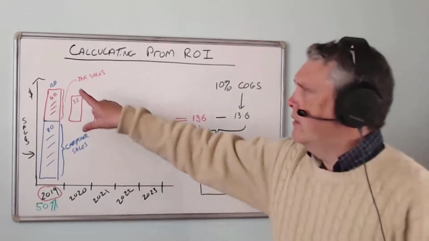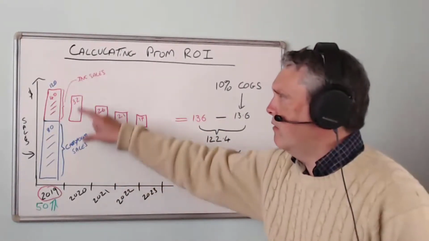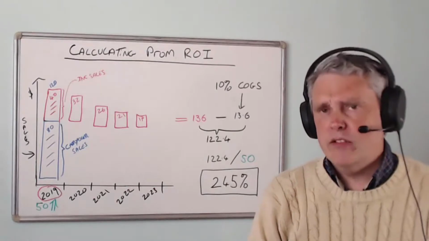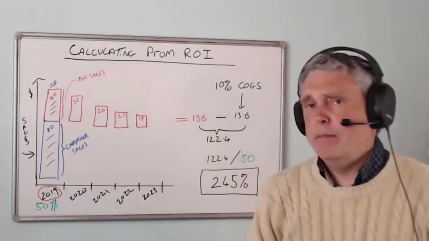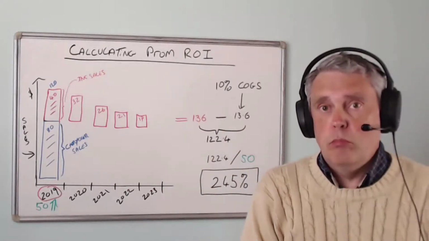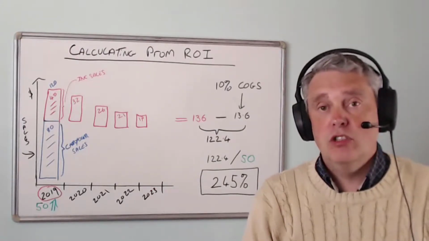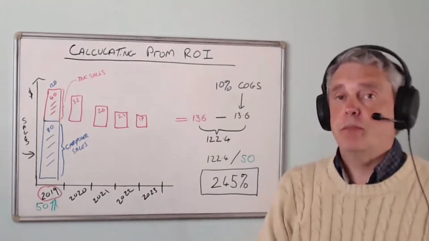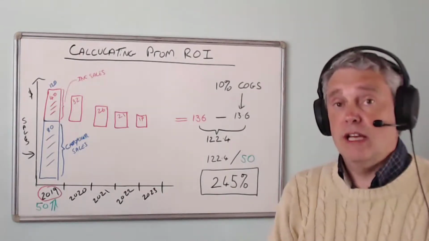But this is our total sales forecast, and yes, we have carryover and incremental sales, but we have something else. We have cost of goods. That 120, and in fact this 136, is not all profit, if you like. It's not all money that we're going to get in the bank, because there is a cost of goods. So we have to take the cost of goods into account as well.